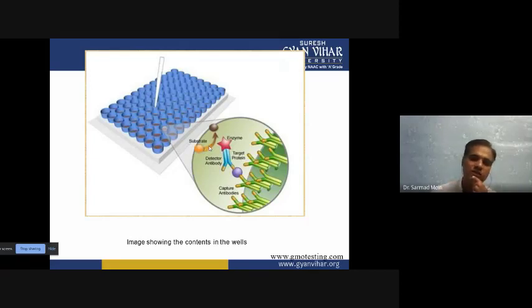So if your color is less because less protein or less transgene product is present, then you have to use an instrument like a colorimeter, a spectrophotometer, or an ELISA plate reader. See, this is the ELISA plate reader. Using a spectrophotometer, we can detect a low amount of the antigen or antibody interaction. So a low amount of antigen-antibody complex can also be detected in the ELISA plate.